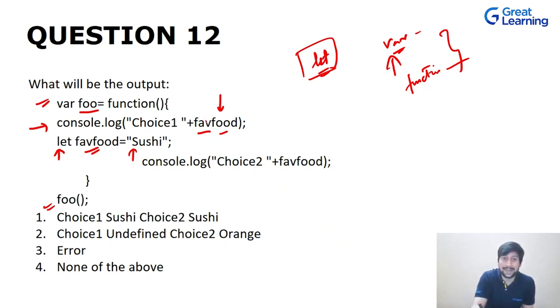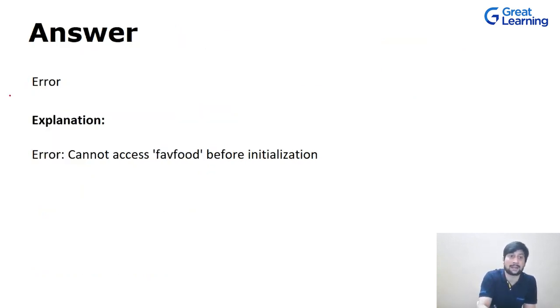So you are trying to access something over here which has not been defined yet, because it has been declared with the help of the let keyword. So it will throw you an error, saying that this variable has not been defined yet, just like other programming languages. So you will get an error.